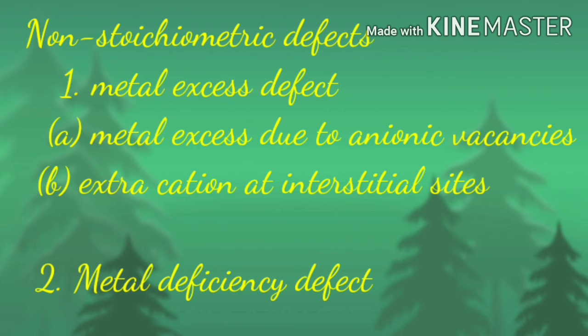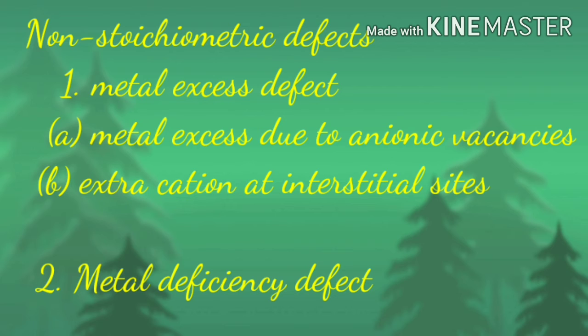Metal excess defect can be classified into two categories: metal excess due to anionic vacancies, and metal excess due to the presence of extra cations at the interstitial sites.